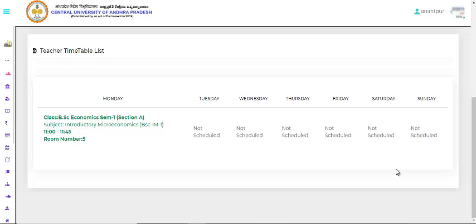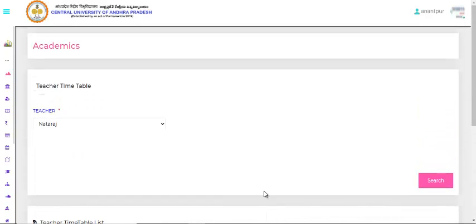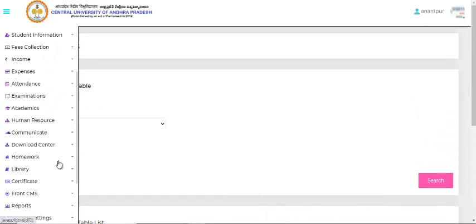Here it has already been mentioned. As well, it has not been scheduled, so we can schedule it. You can see here where I have scheduled 11 to 11:45 a.m. It's on Monday. You can see the schedules. As well, we can schedule all the teachers, where we will get complete details of this.